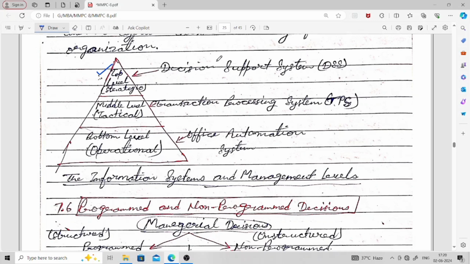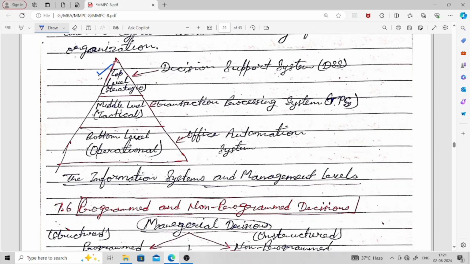That's why for the top level, since strategic decisions are to be made, a decision support system is required. It means at the top we have DSS, decision support system. That system helps managers to make better decisions. In the mid level we have transaction processing system, since tactical decisions are to be made. And at the bottom level, for operational decisions, we need office automation system.